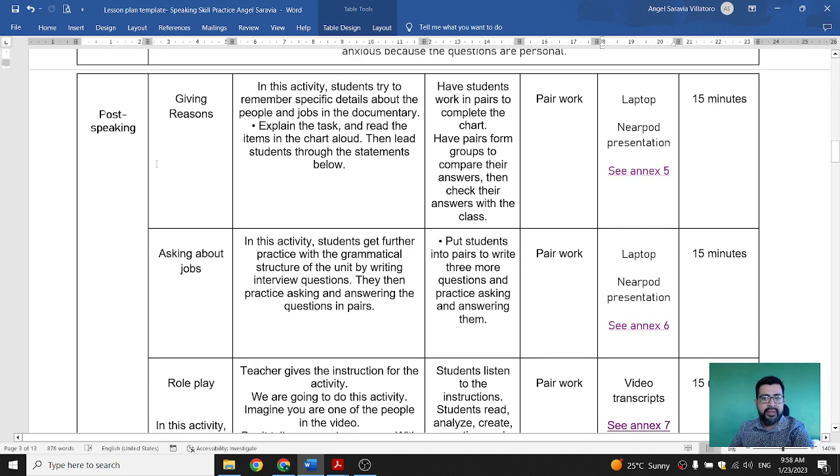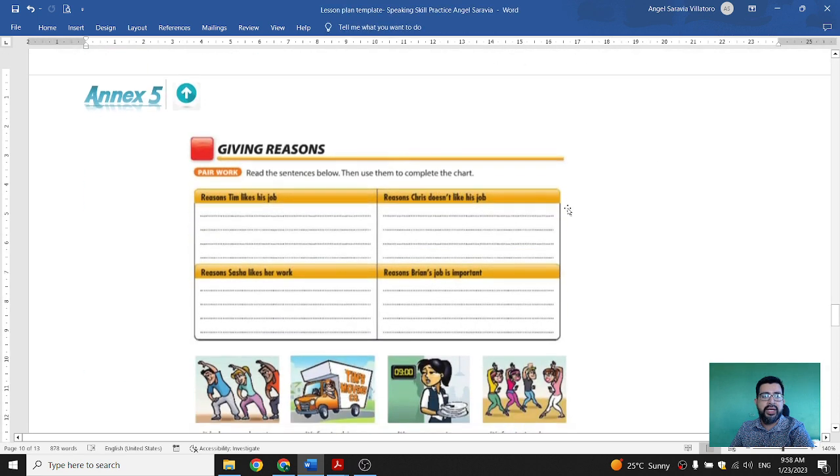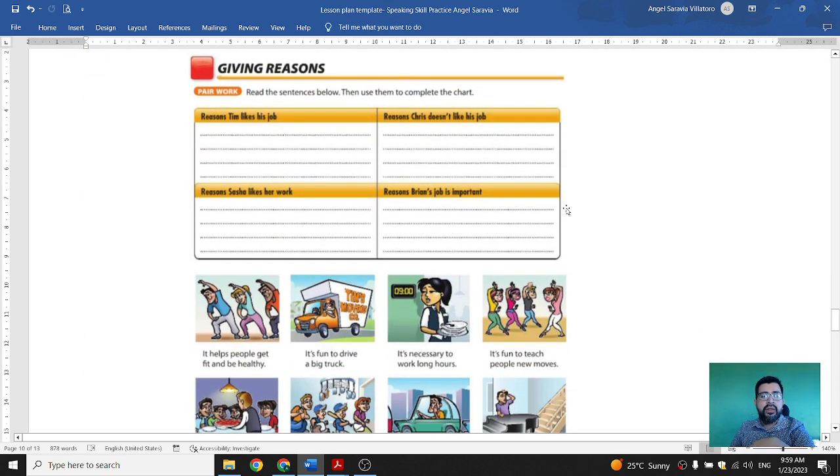So that's why this is a little bit longer than expected. So given reasons, it's another activity. In this activity, they have to remember specific details about the jobs in the documentary, and this is a pair activity. For this one, they have to speak more with the student, and this is pretty much what they have to do. So they are working in pairs.